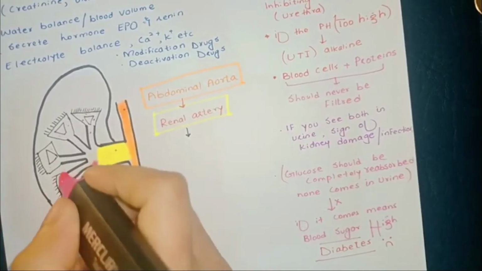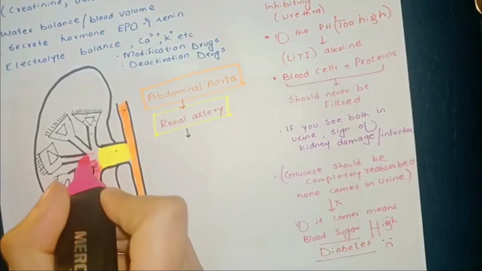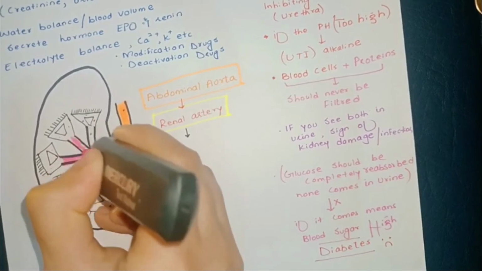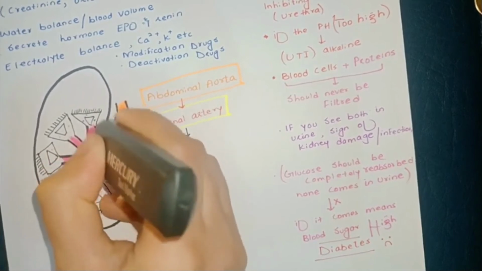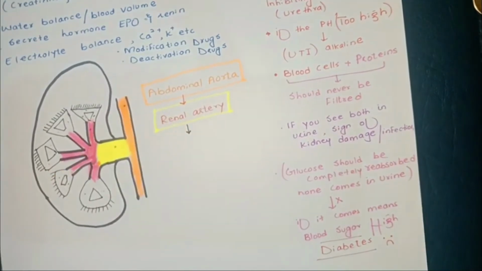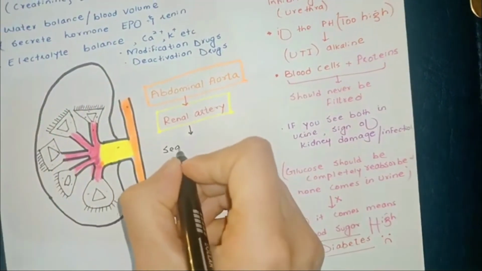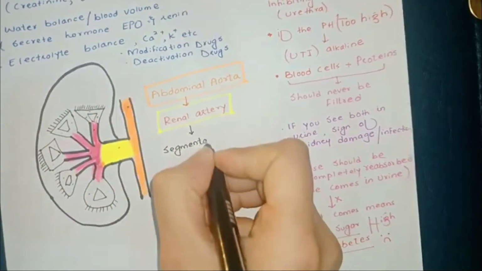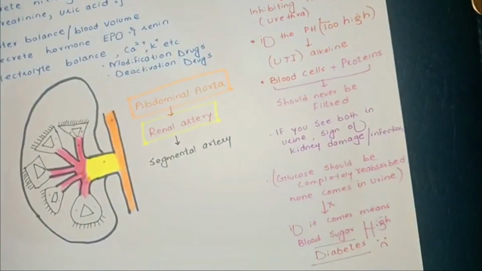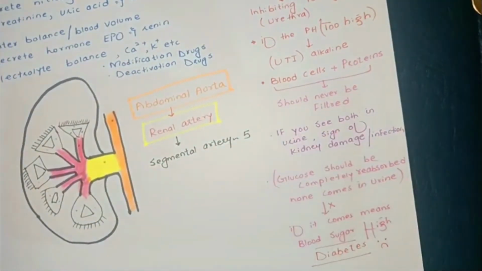These 5 arteries are called the segmental arteries. You can see here, these are the 5 segmental arteries. Totally you have 5 segmental arteries.